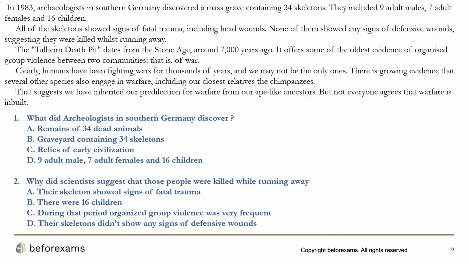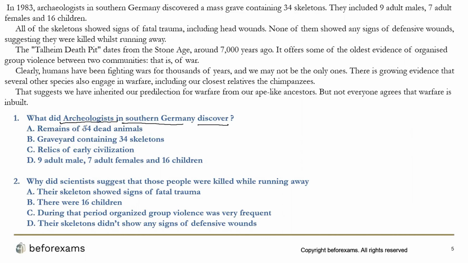Okay, let's try to find the answers. The first question says, what did archaeologists in southern Germany discover? Let's first mark the keywords here: archaeologists in southern Germany, and the discovery.